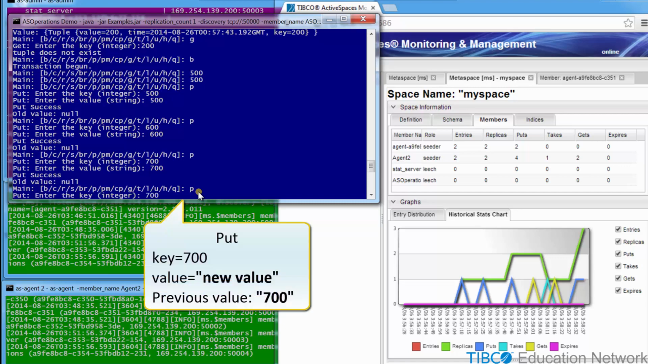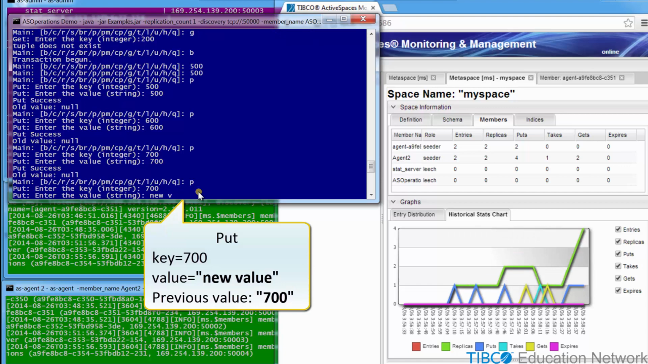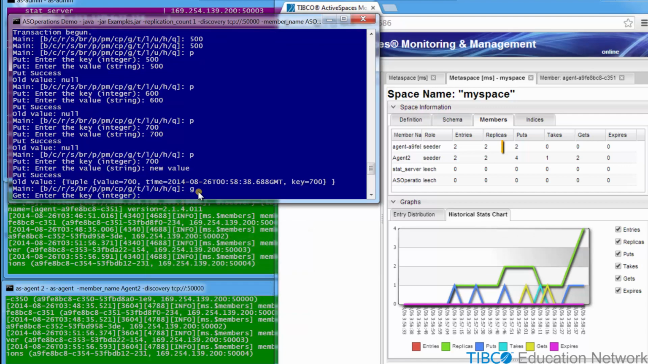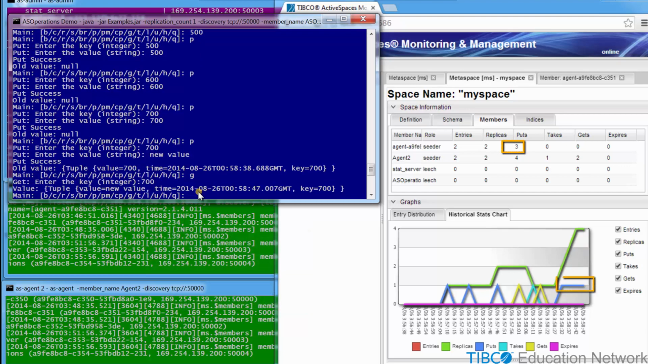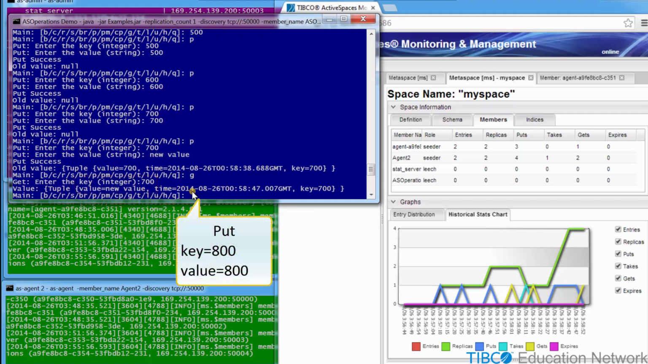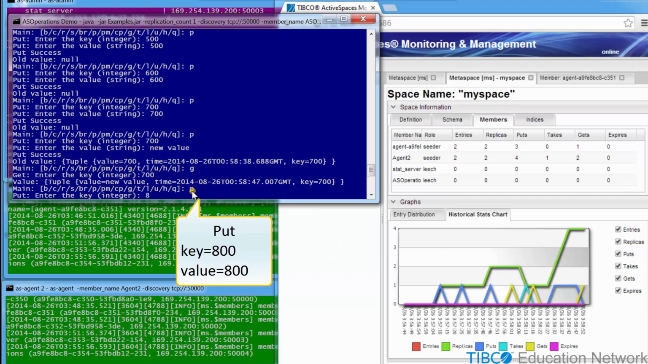So for example, when we update the key equals 700 to a new value equals the string new value, the new value is also visible to the ASMM monitor, but is not visible outside the transaction. Again, distributed locking will prevent dirty reads of these changes by other member processes until this transaction is committed. When we get the key equals 700, we see the current updated value, new value, is returned. We put another key equals 800, value equals 800 tuple.